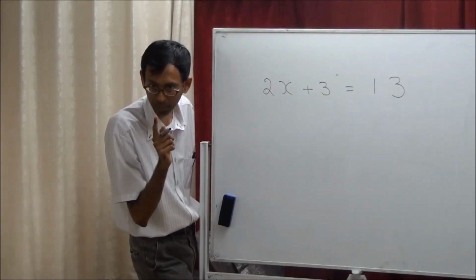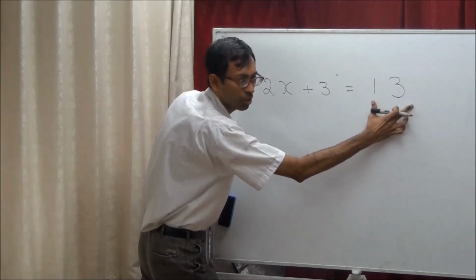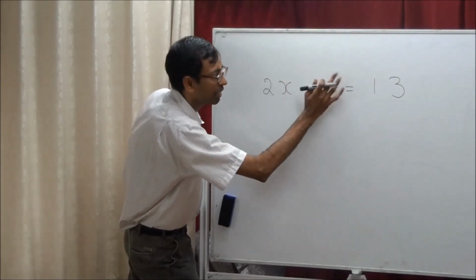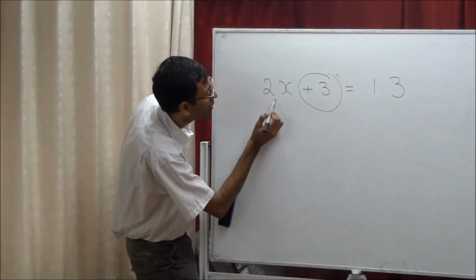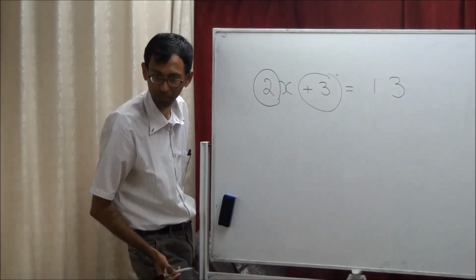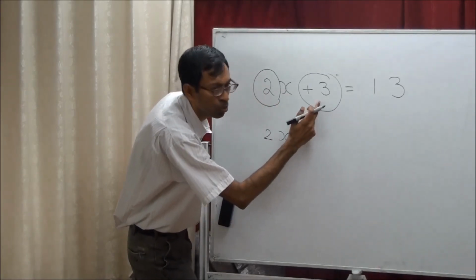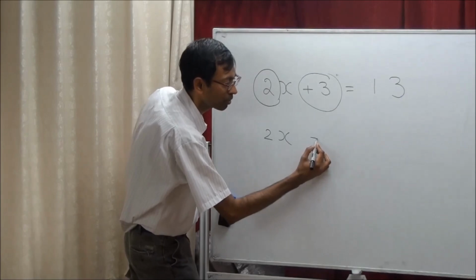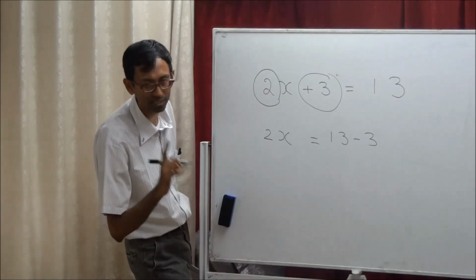It's not one step. It's 2 steps. The first step: how many cakes are total? 13. First take away the cakes dad has to eat, then take away the other part. You understand? First remove only this. If you take this to the other side, it becomes minus 3. 2x equals 13 minus 3. This is the first step.